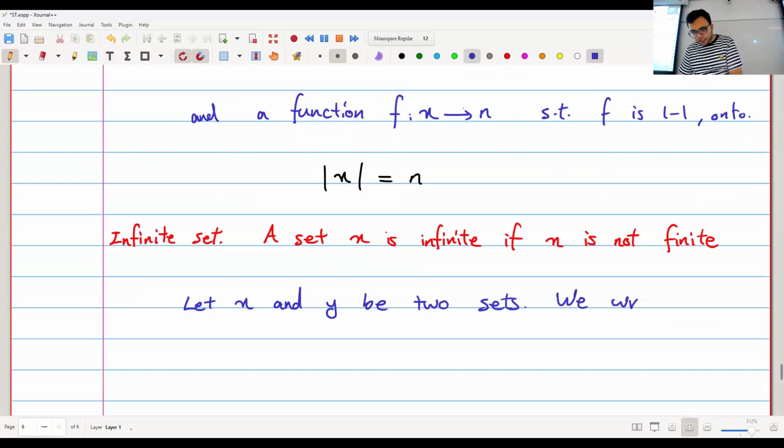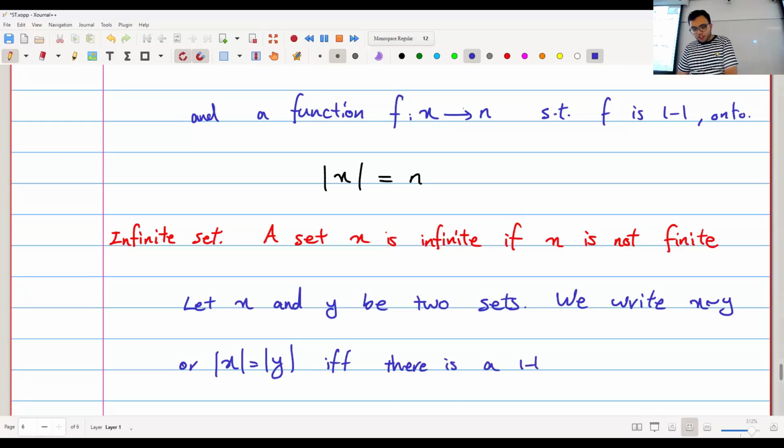We write this: X is the same size or same cardinality as Y, or sometimes we write it like this: size of X or cardinality of X is the same as cardinality of Y, if and only if there is a one-to-one correspondence between these two sets. There is a function that is one-to-one and onto, and it goes from X to Y.